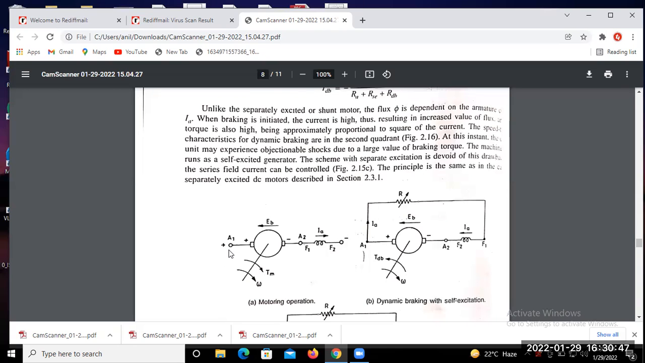So these terminals, that means the armature terminals, are disconnected from the supply and connected through an external resistance or rheostatic resistance. During dynamic braking, you just connect this point with a rheostat. So what is the equivalent resistance for the circuit? How much is it? What is the equivalent resistance for the circuit?